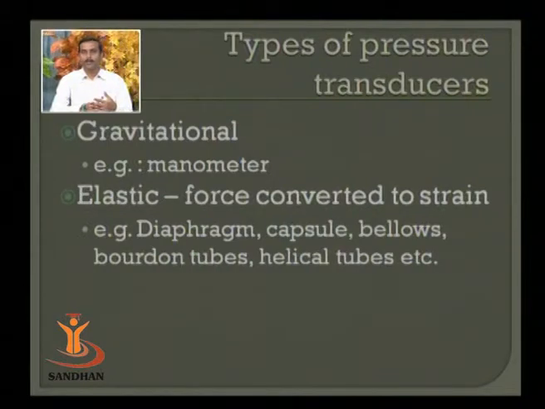The other category is elastic measurement, where elastic properties are exploited to measure pressure. Ultimately, a force is applied to an elastic object, and whatever strain is generated in that object is actually the measurement of pressure. Here the transducers are of the elastic type: diaphragm type, capsules, bellows, Bourdon tubes or helical tubes. These are examples of elastic transducers.